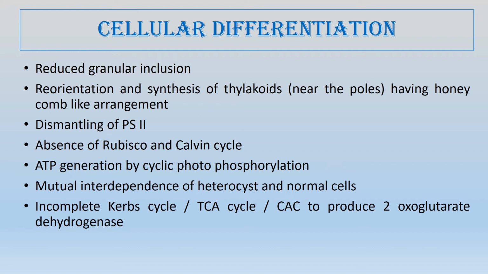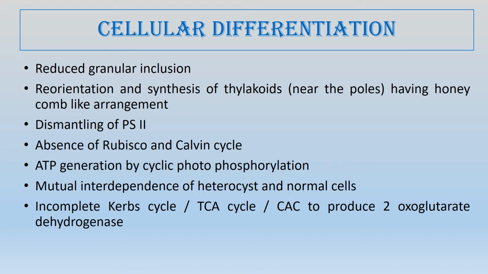But in order to form the heterocyst, the cell has to dismantle three things. One is the PS2 of the photosynthetic process, then Rubisco enzyme, and the Calvin cycle, because these three will generate oxygen that will be harmful for the nitrogenase that is needed for nitrogen synthesis. So the main function of the heterocyst, nitrogen fixation, is maintained because there is no photosystem 2 or Rubisco or Calvin cycle.